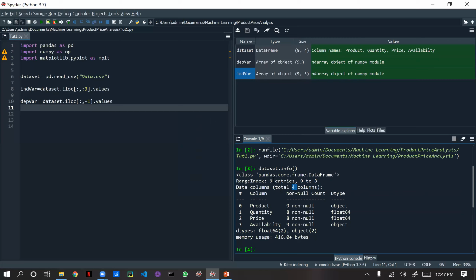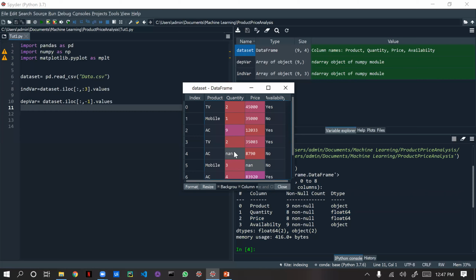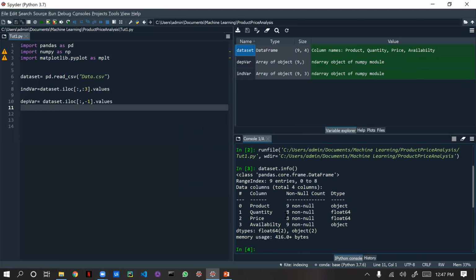You know we have 9 indexes. So here you can see quantity and price, we have only 8. Why? Because if you see in this data set, we have two null values in quantity and price. That's why we have only 8 data here. And you can see the object data type over here. This is object, float, and if you want to change it to string, you can even change it.